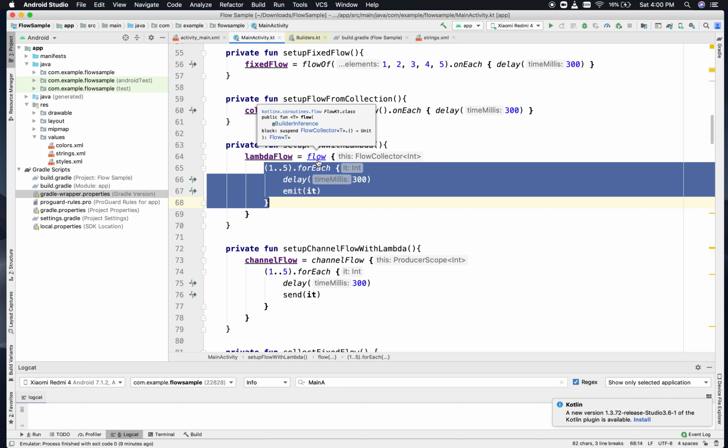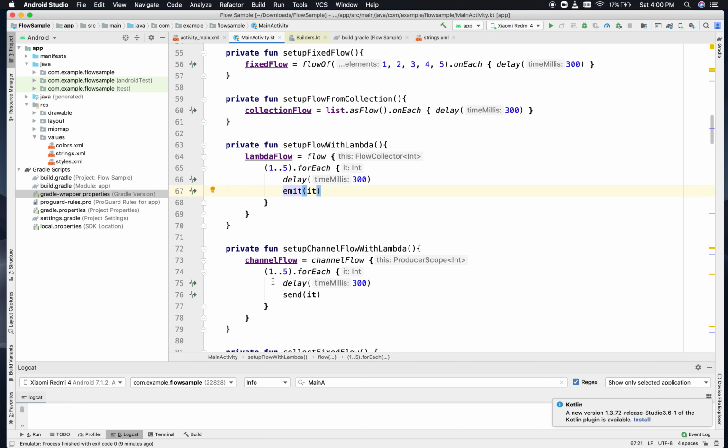So if you do not have an idea about what a flow collector is, you can check the second video of this series, where I have described everything in detail regarding the flow collector as well as the flow, the two different interfaces and how they communicate with each other. Please make sure that you check out that particular video.